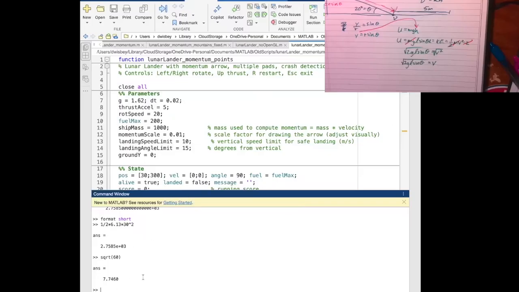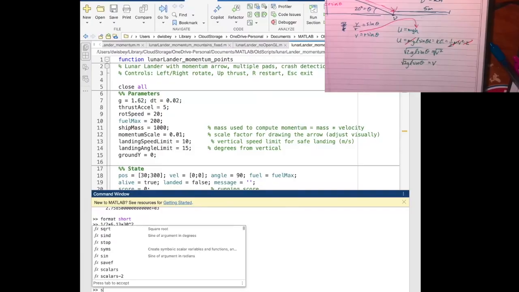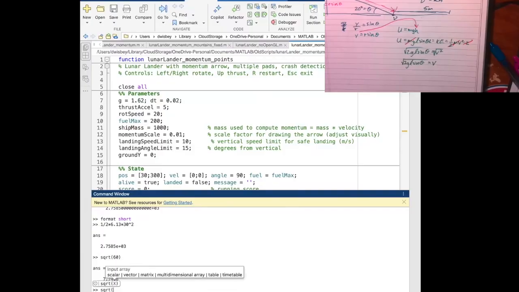So I have the square root of 2 times 9.81 times the length of the ramp, so the hypotenuse of my triangle. See, I got a triangle right here. And that's going to be 4. Then times sine of 20 degrees, close bracket with my square root there. And this is going to give me my velocity.